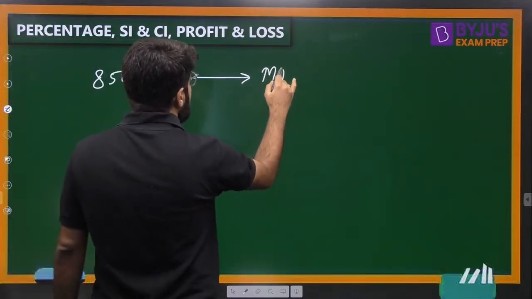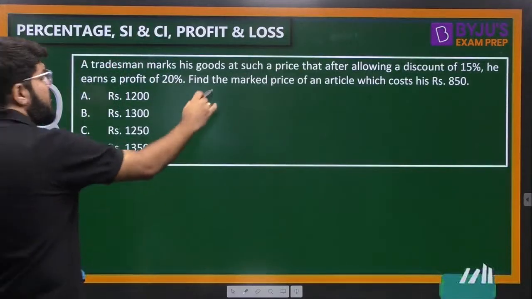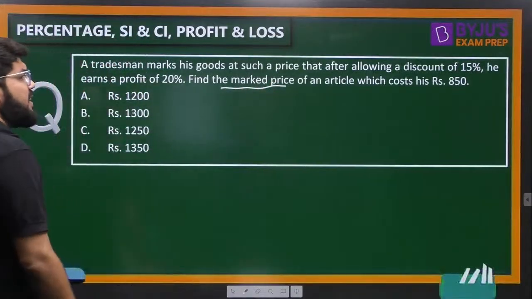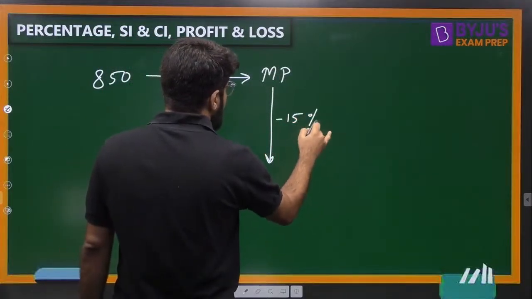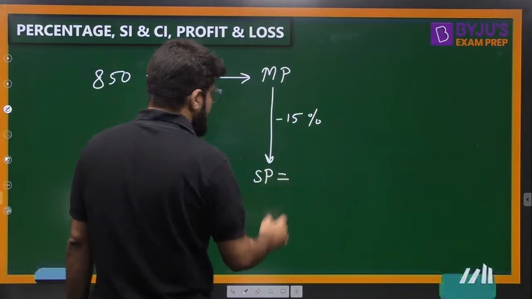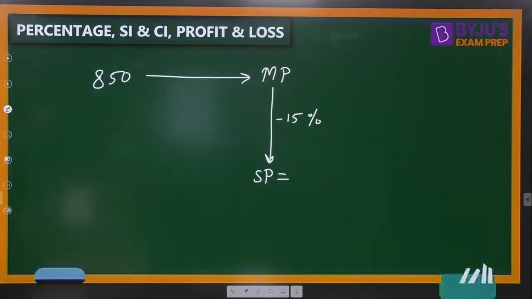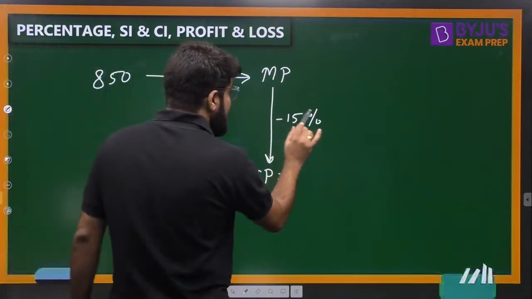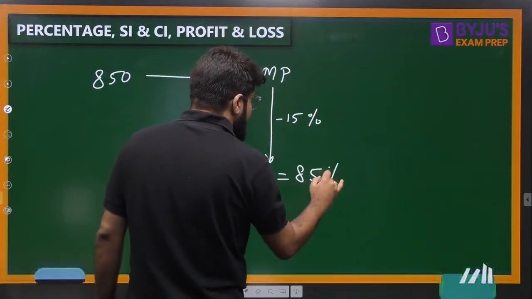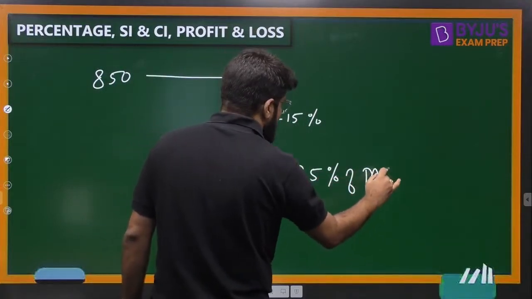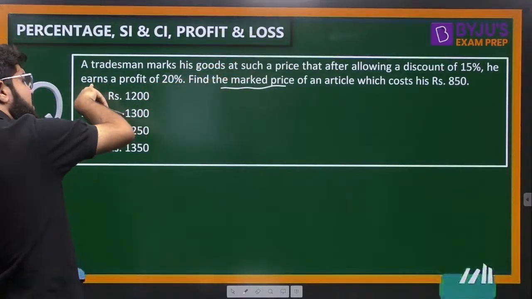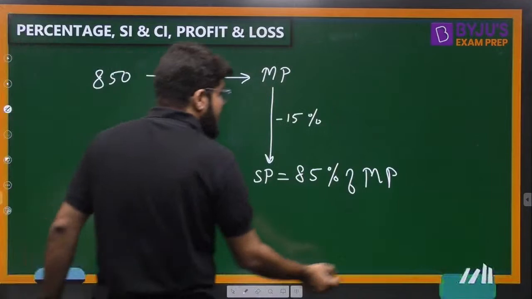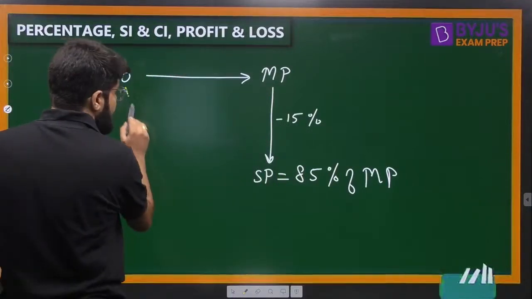Right. Then he marks up. And the question is, find the marked price only. There is a marked price. Then he allows a discount of 15%. So what should be the selling price? Selling price is 85%, 15% less. 85% of the marked price. But there is also a discount, 15%, but still he earns a profit of 20%.